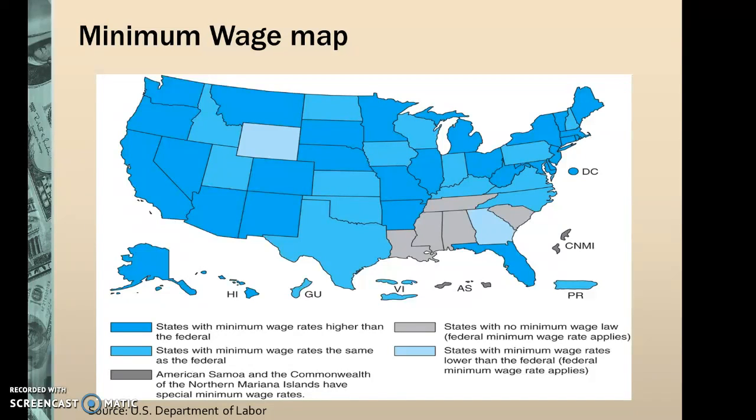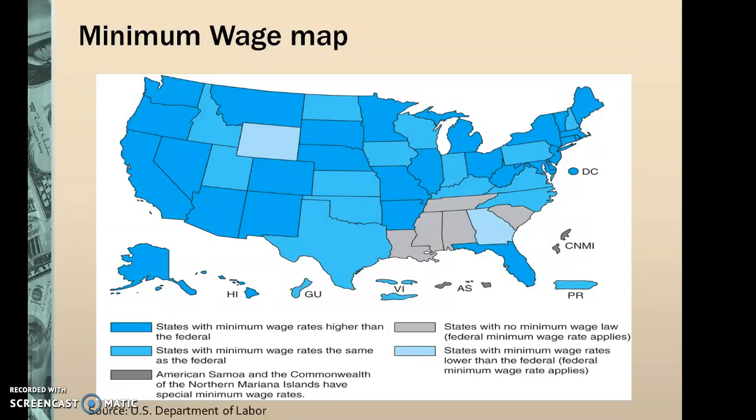As it states in your book, the minimum wage in Wisconsin is $7.25. States with no minimum wage law, where the federal minimum wage rates do apply, are mostly in the southern states like Louisiana, Alabama, and Georgia. And this is on page 85 in your book. It's very interesting to see all the states located and where they are.